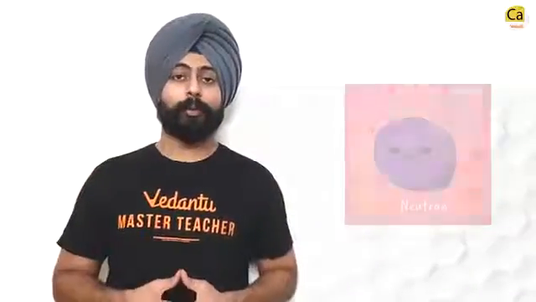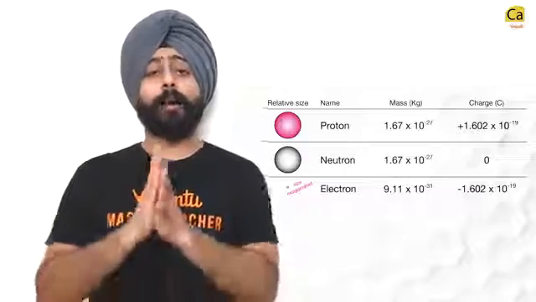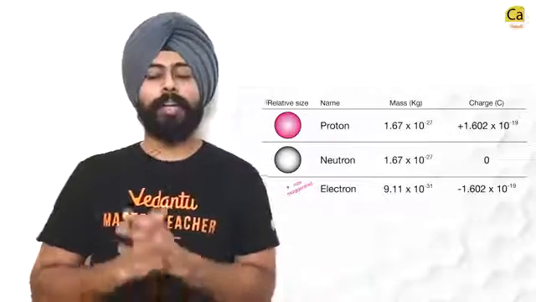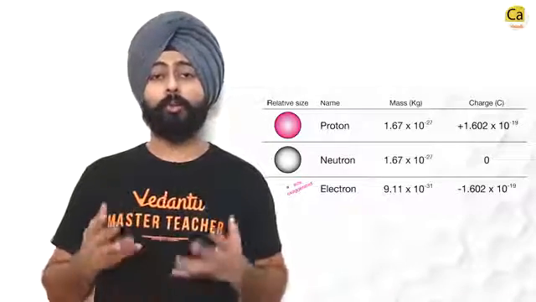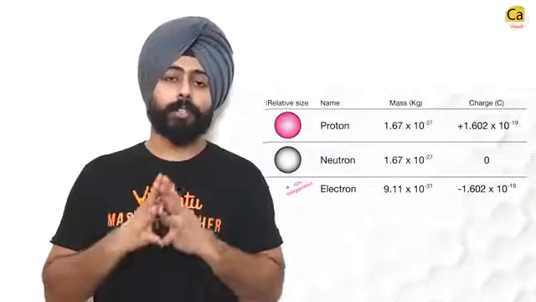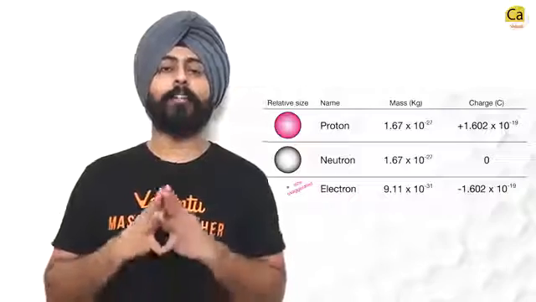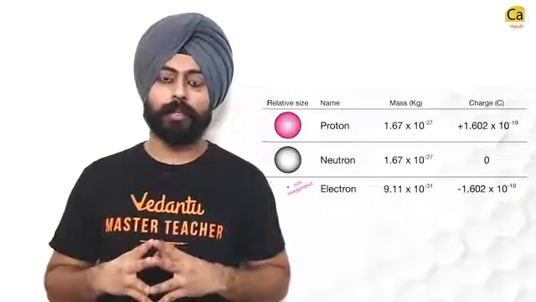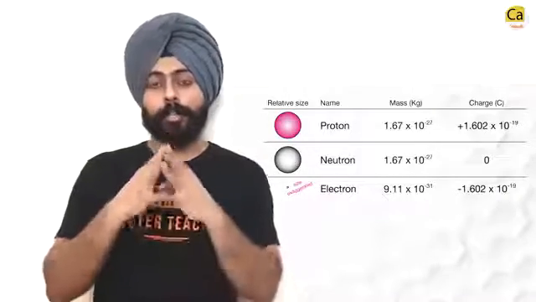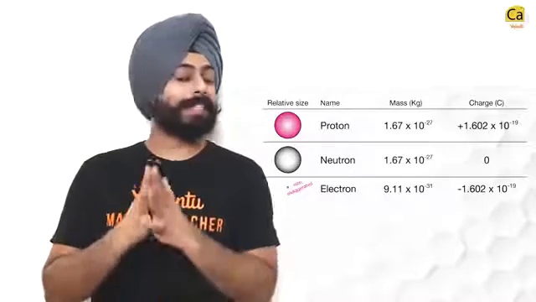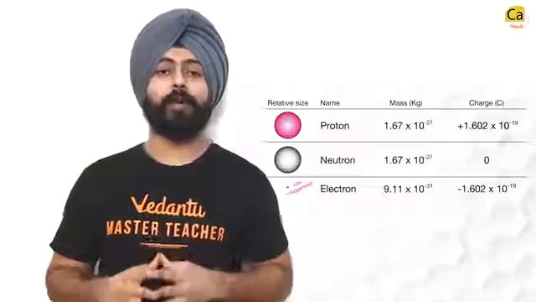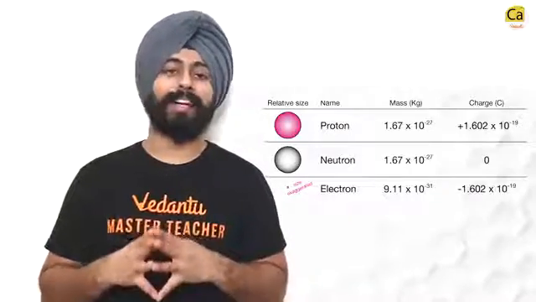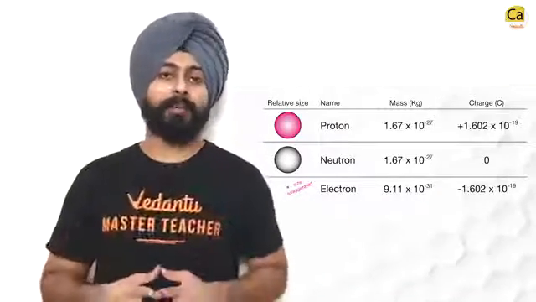Finally, what you have to remember is these values. Mass of the electron, 9.1 into 10 to the power minus 31 kilograms. Mass of the proton and mass of the neutron are almost equal, which is 1.67 into 10 to the power minus 27 kilograms approximately. The charge on the electron and the charge on the proton, their magnitude is exactly the same. The signs are different. Electron has minus 1.6 into 10 to the power minus 19 coulombs, whereas proton has the same amount with a positive sign.